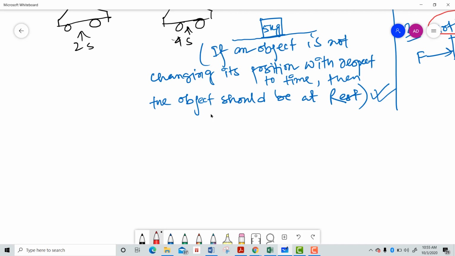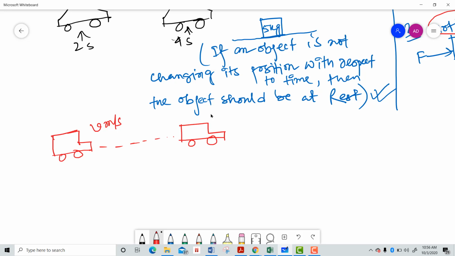That means if an object is in motion, if this is the car, this is a small car actually. It's not a car, it's a truck. So it is moving with a velocity of v meter per second. So how much distance is it traveling? We should know that also. If the truck is moving with a velocity of v meter per second, how much distance is traveled, I should know, as well as the displacement also.